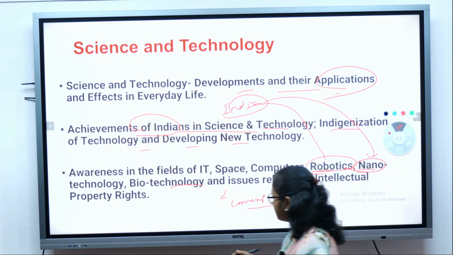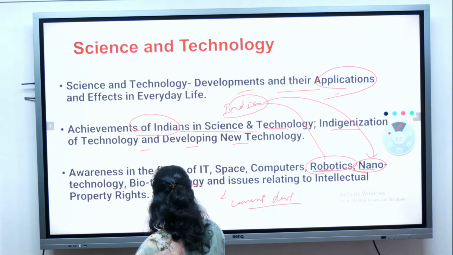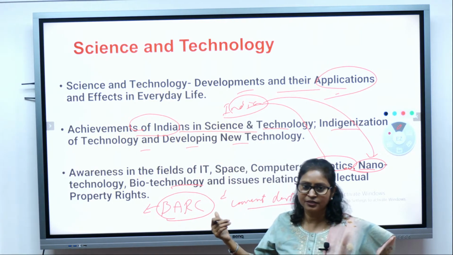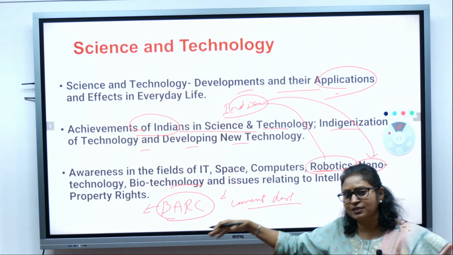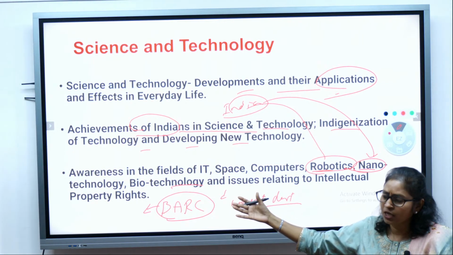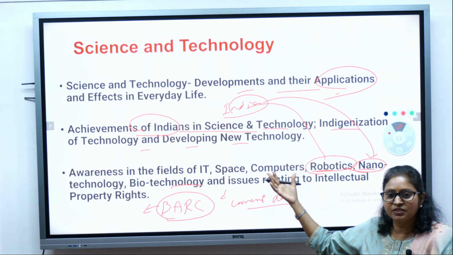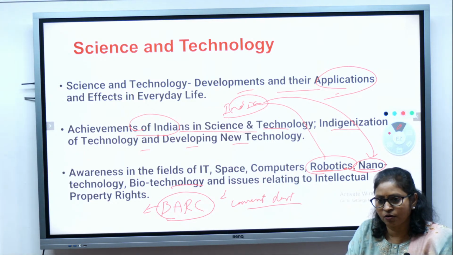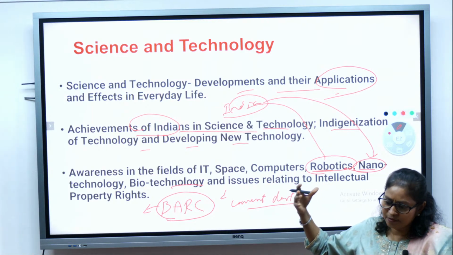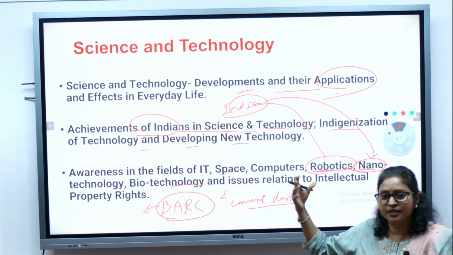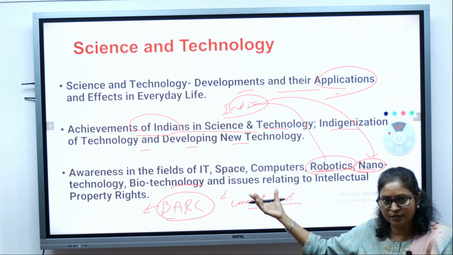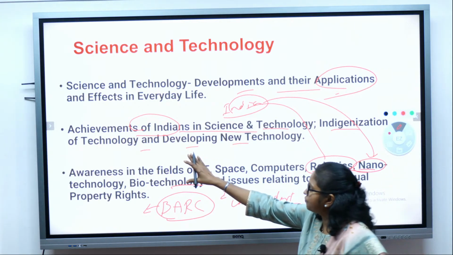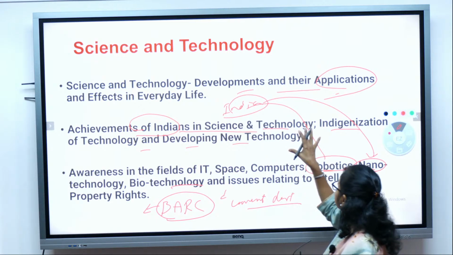Same way BARC, Bhabha Atomic Research Centre. Homi Jehangir Bhabha, what is his contribution in the field of science and technology? What is the contribution of Dr. APJ Abdul Kalam in the field of science and technology? You know, in missile technology he has contributed a lot. Similarly, what is the contribution of Sri C.N. Rao in the field of space science, isn't it? So that is what you have to study about, the achievements of various Indians in science and technology, and